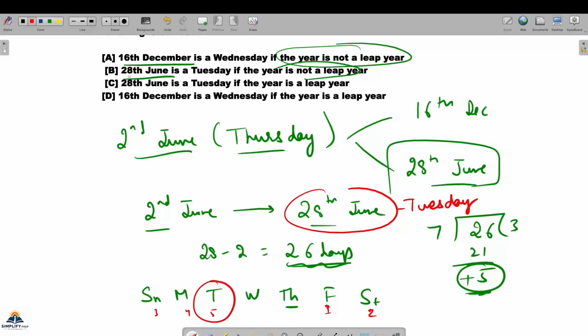Okay, so we have already seen whether it is a leap year or not, it will not make a difference. But 28th June is a Tuesday. This is correct. We're saying 28th June is Tuesday if the year is a leap year. So this is also correct. And commission here also, if you see the options, commission has given two options. Is correct. All right. So because we have already seen there will be no impact of leap year. So both these statements are correct.